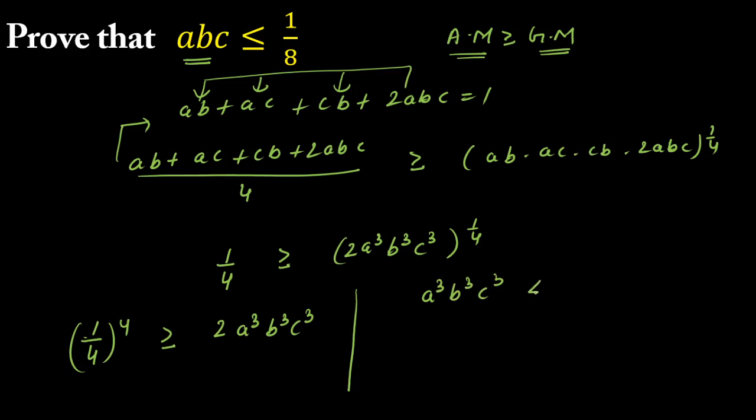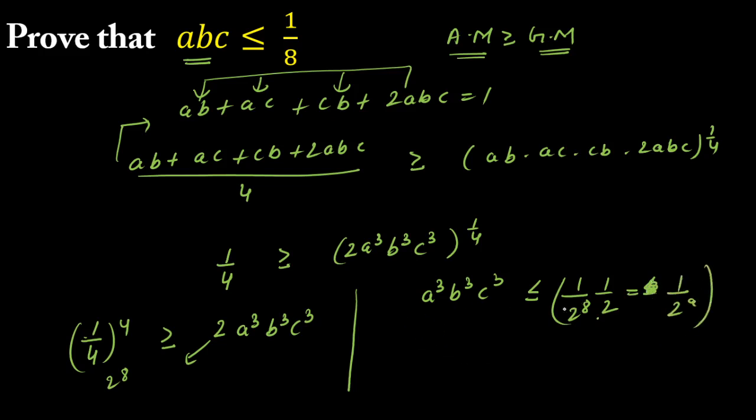And it is less than or equal to, see, this is 4 raised to power 4, and I can write this as 2 raised to power 8. Multiplied with this 2, I'll transfer it to the left hand side, so 1 by 2. Now I got this as less than or equal to 1 by 2 raised to power 9.